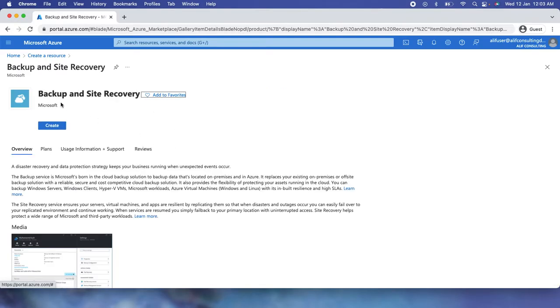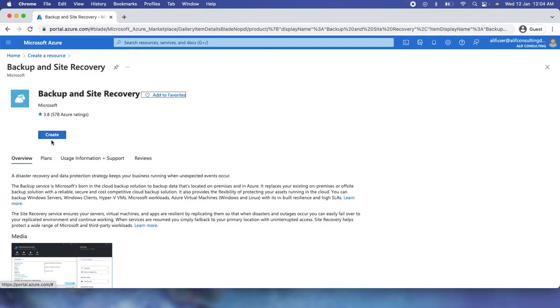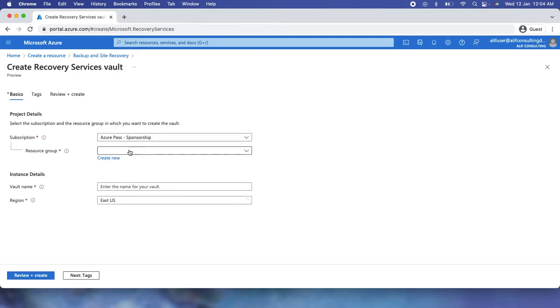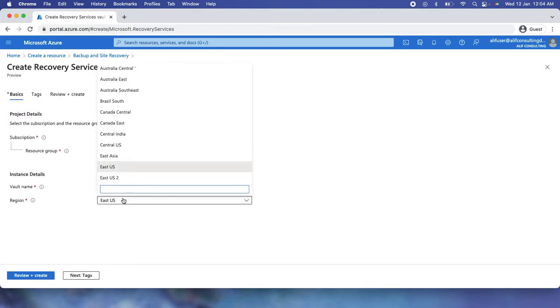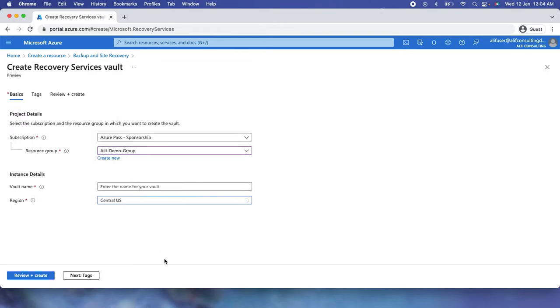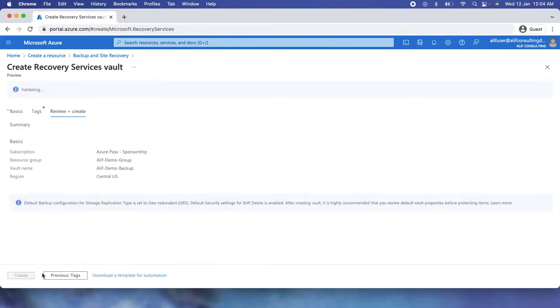As soon as I did that, it will show me the options to create the backup service, and I just need to click on create. I just need to select the resource group where I want to create the recovery vault, and then the location, which is going to be Central US, because my app02 VM is in Central US. So let me put the name of the recovery vault, and that's it.